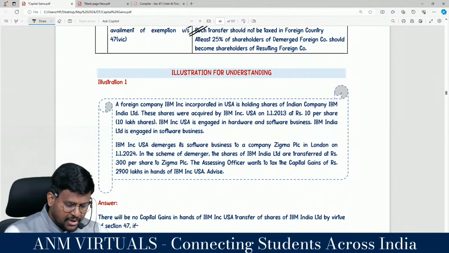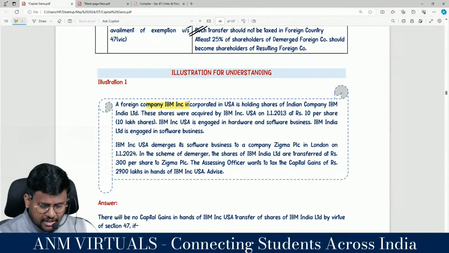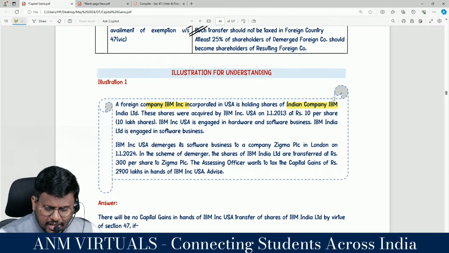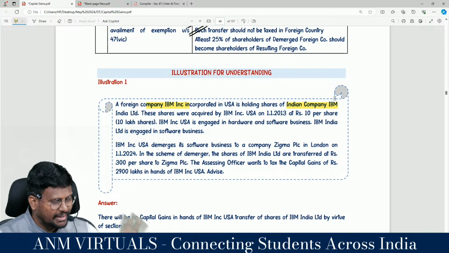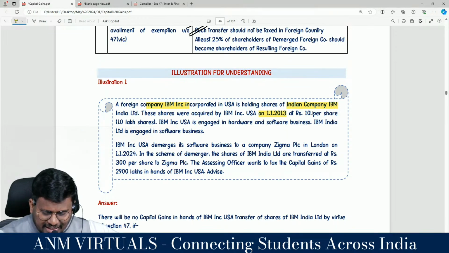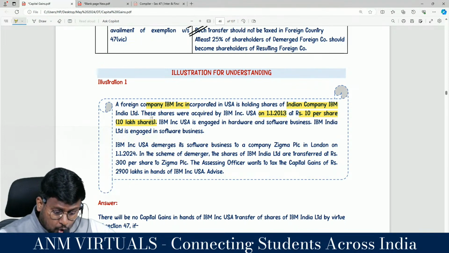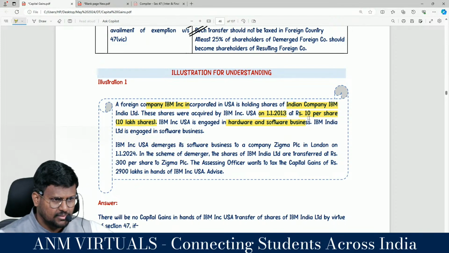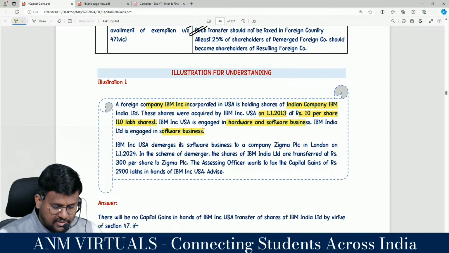We'll read that question. A foreign company, IBM Incorporation incorporated in USA, is holding shares of an Indian company, IBM India Limited. These shares were acquired by IBM Incorporation USA on 1/1/2013 at some price per share, total some lakh shares. IBM Incorporation USA is engaged in certain businesses. IBM India Limited is engaged in another business.